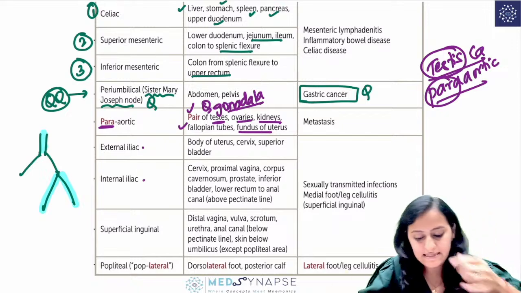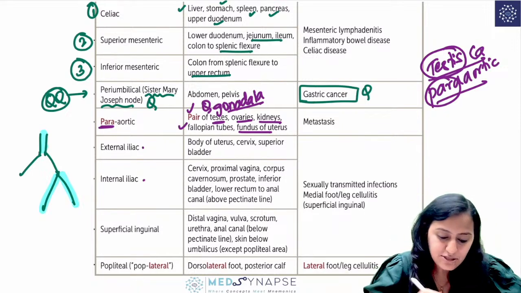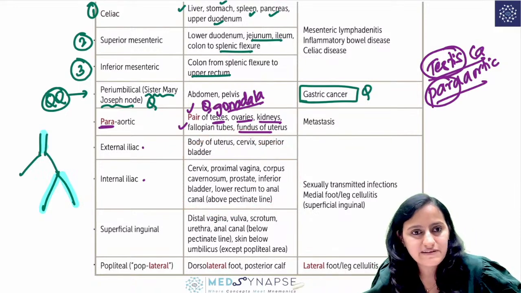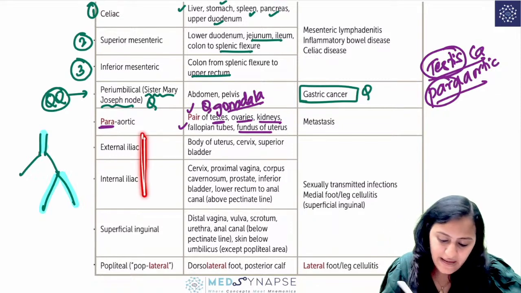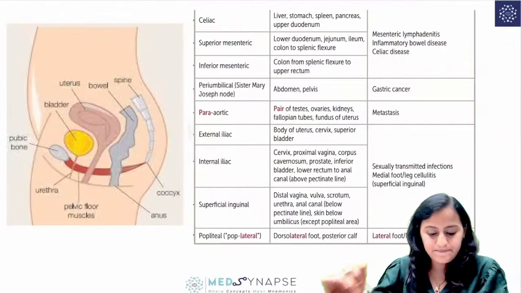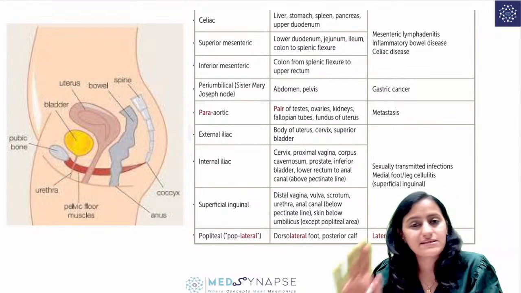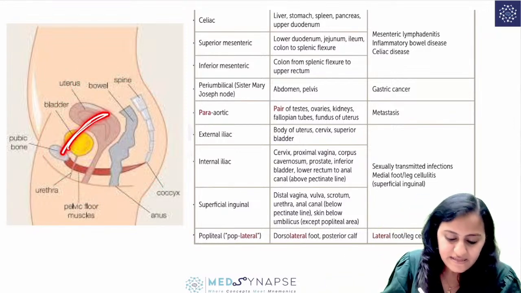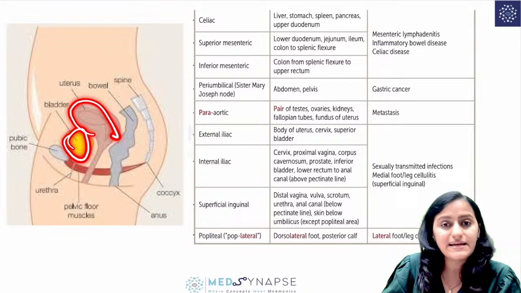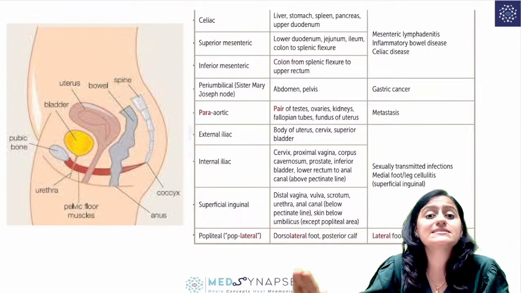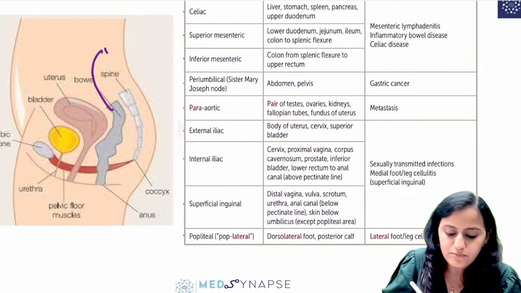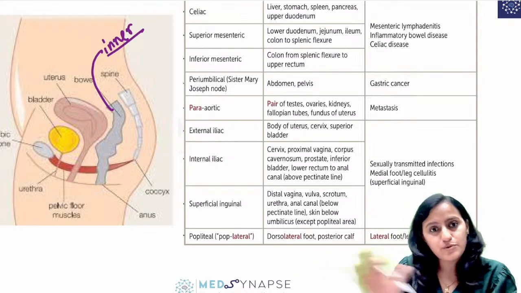Then you have external iliac and internal iliac, right? So now we are going to these pelvic structures: the bladder, the uterus, cervix, vagina and the rectum. Okay. So external iliac and internal iliac. So what is draining this? To understand this image of the pelvic organs and get this visual memory, imagine these are the external ones. If you are coming from bahar se, external. First is bladder, then uterus and then sabse andar is the rectum, right? So remember that this rectum is basically the innermost one, right? So it is the innermost organ when you are coming from outside.